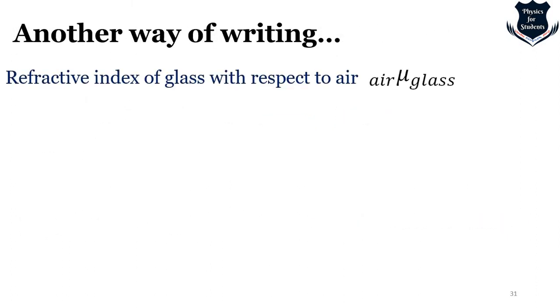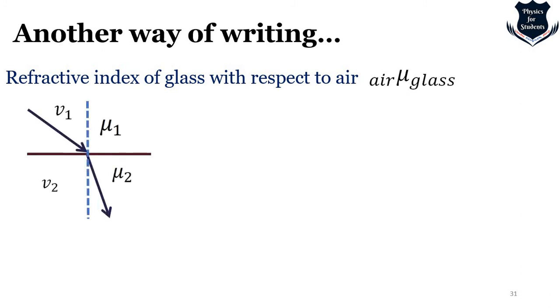So this is another way of writing the refractive index of glass with respect to this. Now this is just to show you another way of writing. Suppose that with velocities v1 and v2, light is moving from mu1 to mu2. As mu1 increases, that means refractive index is more, and obviously the velocity of light decreases, as you know. So it is moving into a denser medium, the refractive index is more, and the speed of light slows down. That means mu is inversely proportional to velocity.